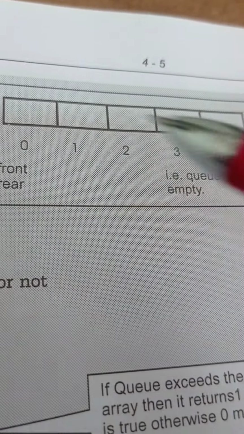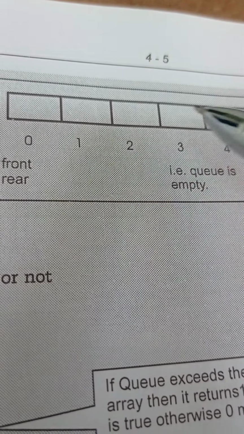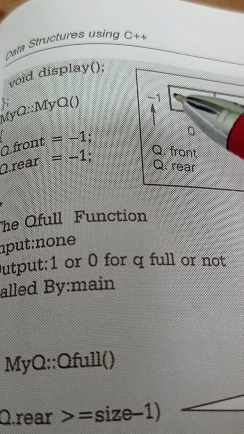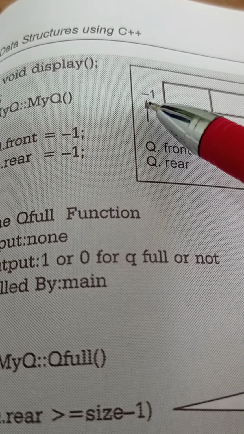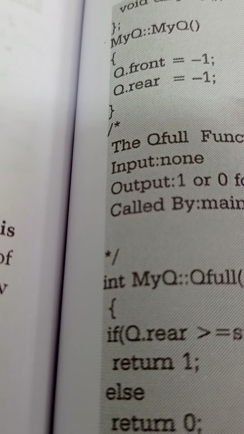Since the size of the queue is 5, we have 5 memory locations: 1, 2, 3, 4, 5. Now qfront and qrear equal to -1. When both are pointing to -1, it means this queue is empty. Therefore, in the beginning we will treat qfront equal to -1, qrear equal to -1.